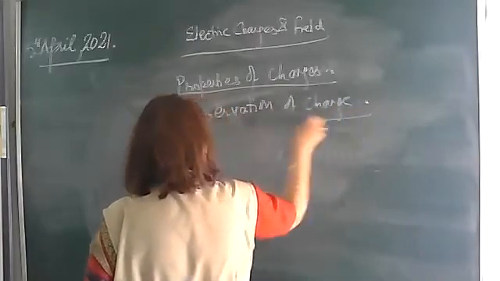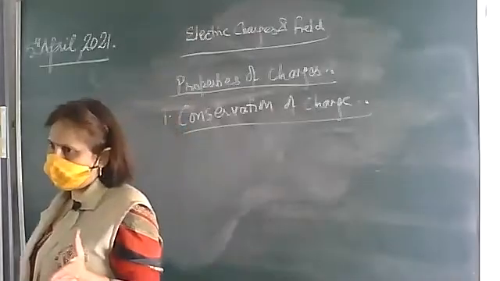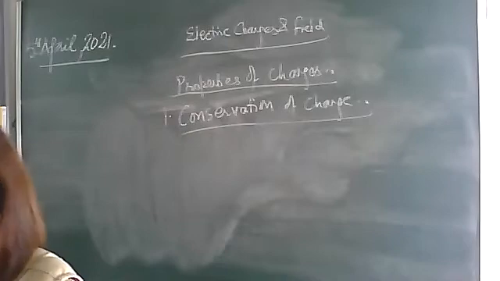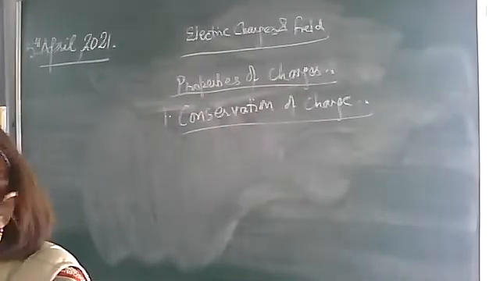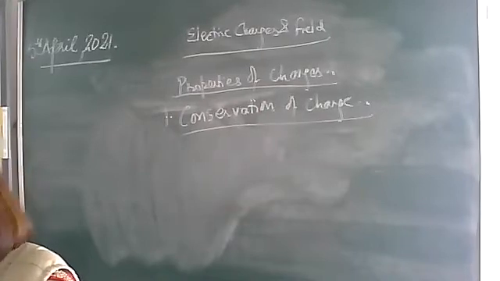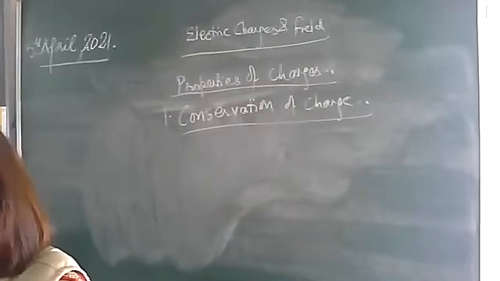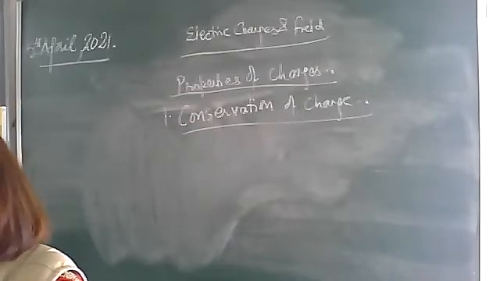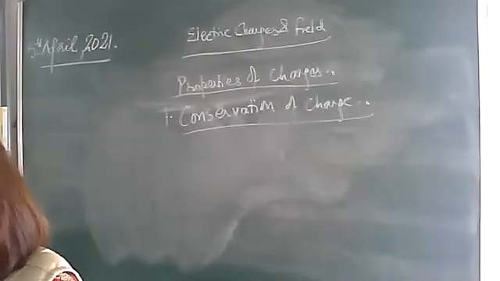Okay, which states that the total charge on any body remains constant. It remains conserved. That is, no extra charge can be created or destroyed. We cannot create any extra charge or destroy any charge. Only the charges can be transferred from one body to the other. This property we call the conservation of charge.